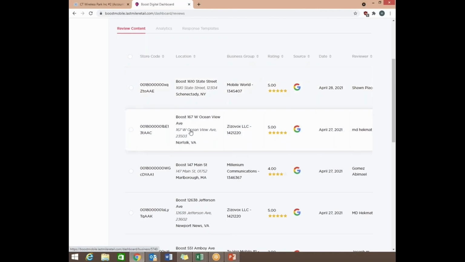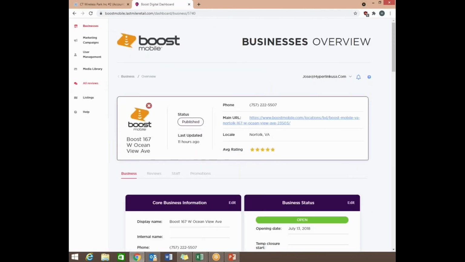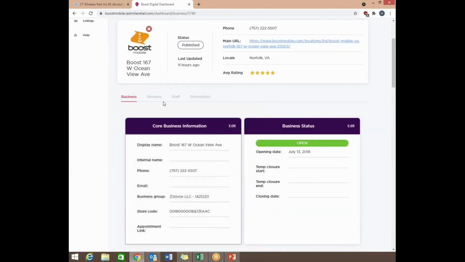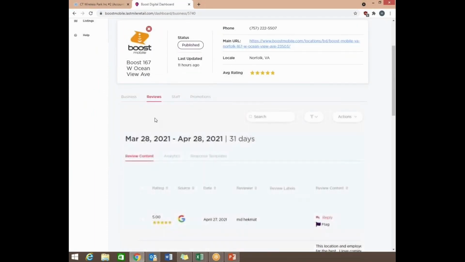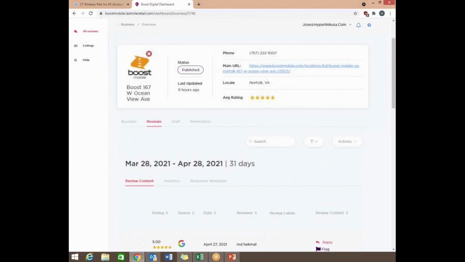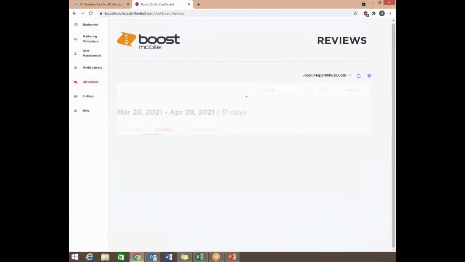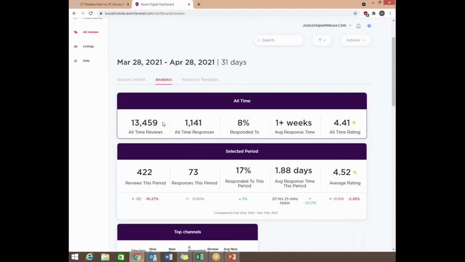So once you click it, it would actually bring you to that store, just how we went in My Business or in Businesses, and it will bring you up all this info for the store, which you can simply go to review and see there. So let's go back. What I want to show you is the analytics and then the response template, which I already went over. So under here is where you can see all the same info once it loads.